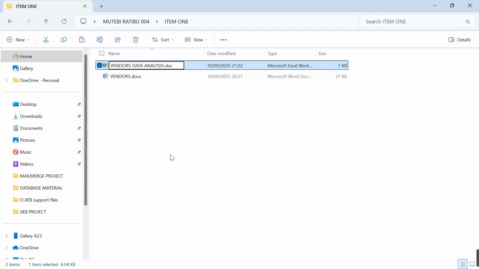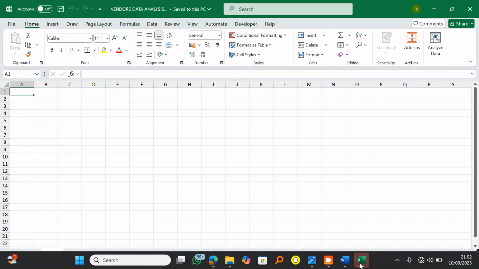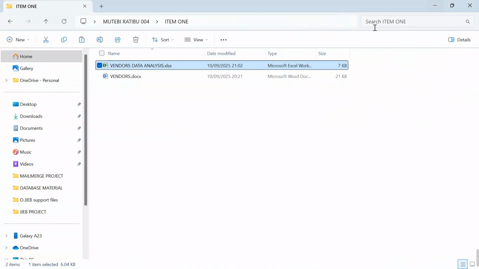So you're free to save it in a way that is really connecting or blending with the scenario. So I'll come, open it. After opening, it's over here, and then I have my Word file called vendors.